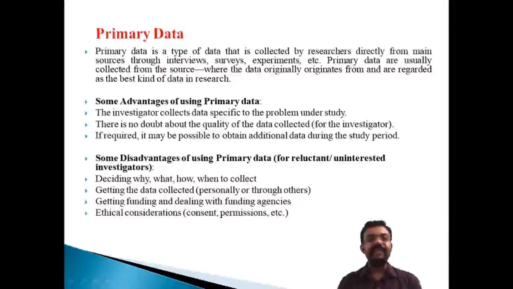The second limitation is getting the data collected, either personally or through others. Sometimes there is a chance of personal bias. That means getting the data through personal contacts, there may be a chance of bias. That is a very important limitation. Whether you are collecting the data personally or from other sources, there is a chance of this bias.